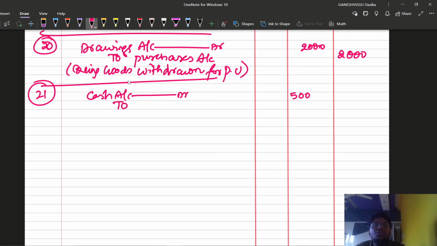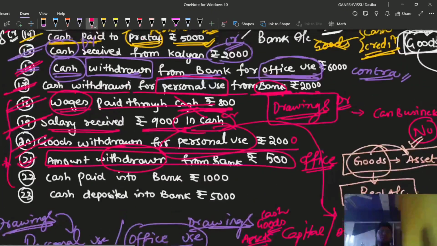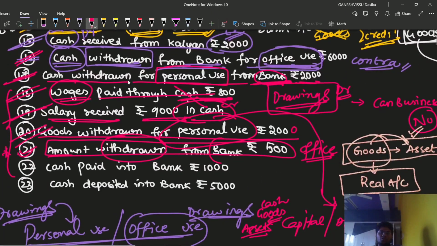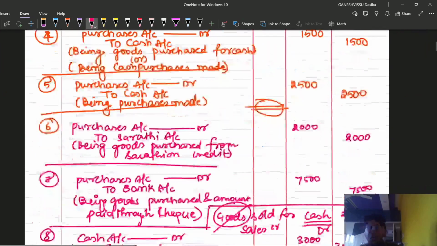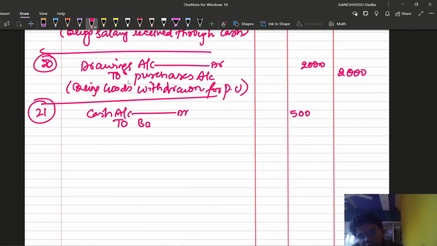But which account are we going to credit now? From which account are we withdrawing this amount? We are withdrawing the amount from the bank, so we make the bank account the giver, because the bank account is a personal account. According to the personal account rule, we credit the giver. So the bank account is the giver, we credit the bank account, to bank account,